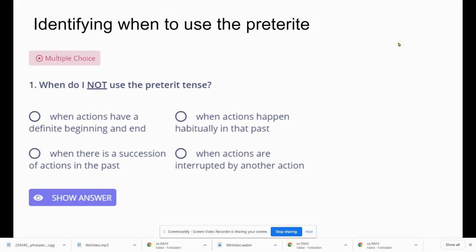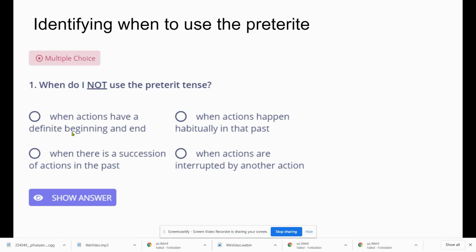We are not going to use the preterite tense when a past action happens over and over and over again. So when you say things like, every summer I went to my grandma's house, that's clearly past tense, right? Went. But because it says every summer, we're not going to choose to use the preterite. In the other situations, a definite beginning or an end to a past action, like it started to rain, or the movie ended at 3 o'clock, or anything like that.